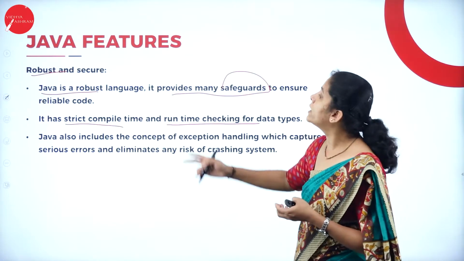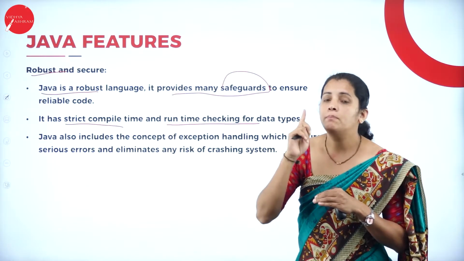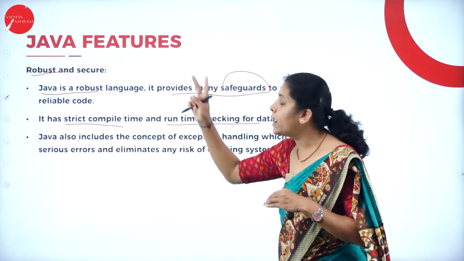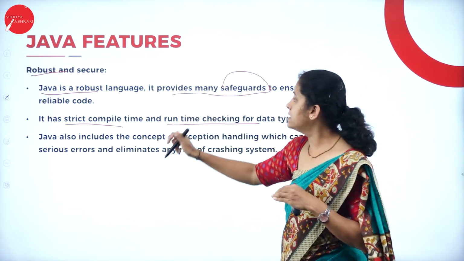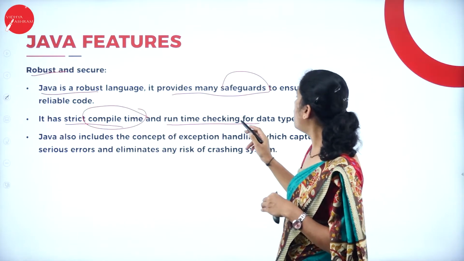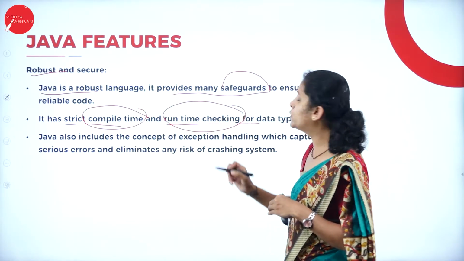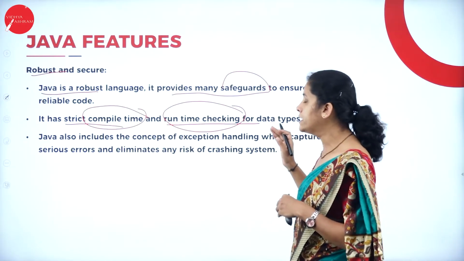That means whatever errors, whatever data we have, must be checked twice in the Java programming language: at the time of compilation and at the time of runtime, you have error checking as well as data checking.